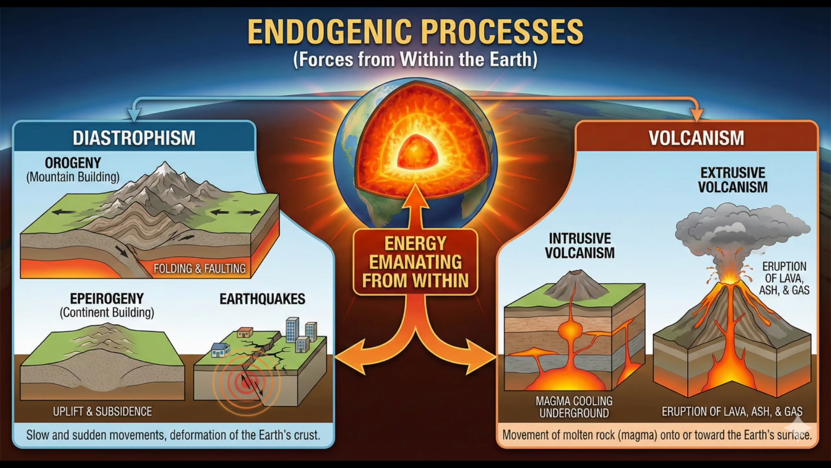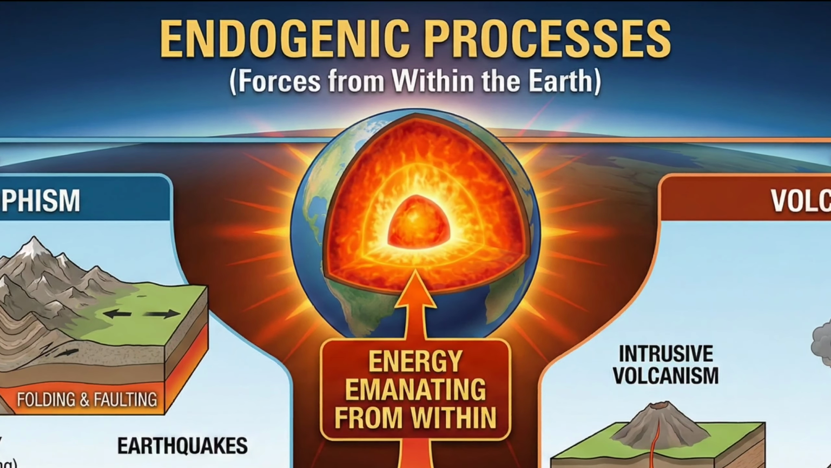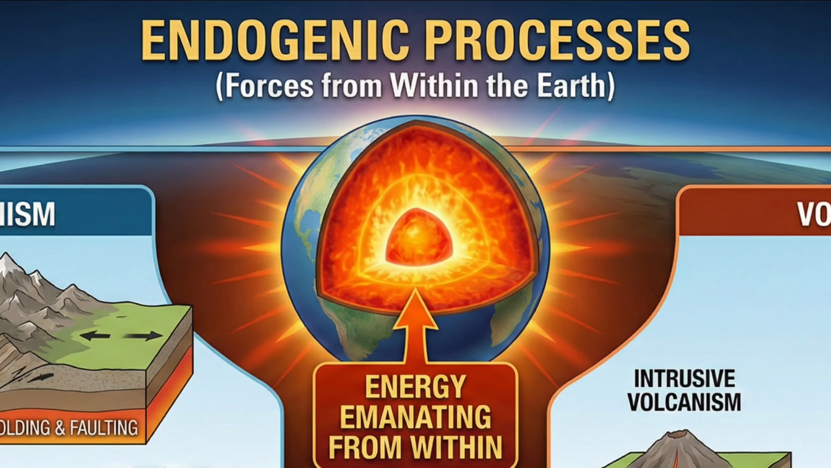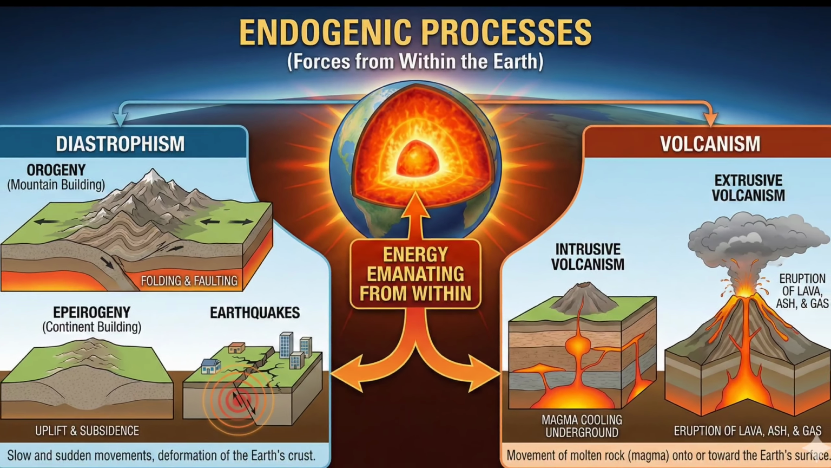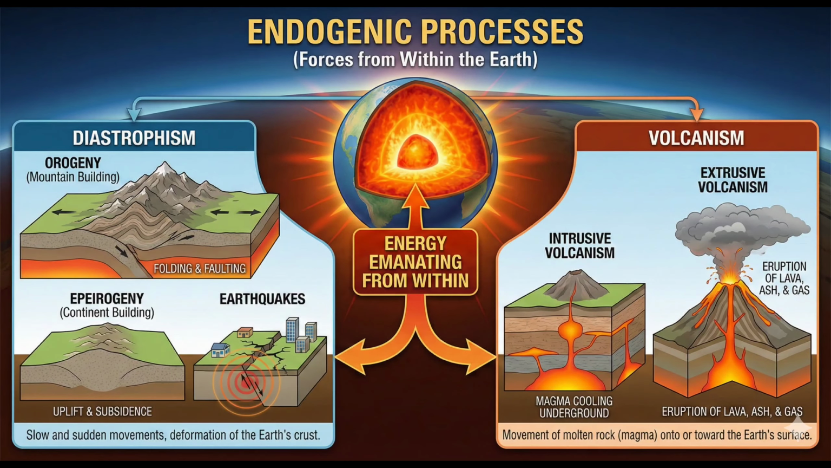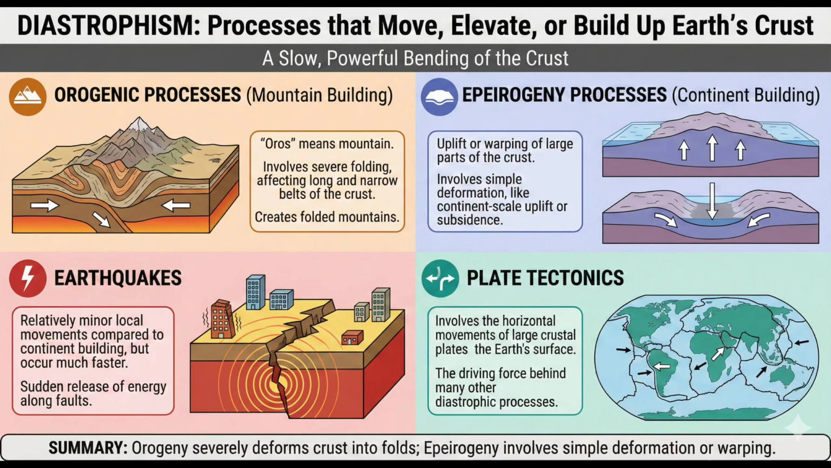Endogenic processes. Let us first look inward at the endogenic processes. The energy emanating from within the Earth is the main force behind these. This energy leads to two major categories of movement, diastrophism and volcanism. 1. Diastrophism. Diastrophism refers to all processes that move, elevate or build up portions of the Earth's crust. It is a slow, powerful bending of the crust.